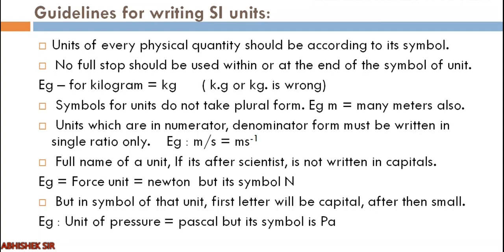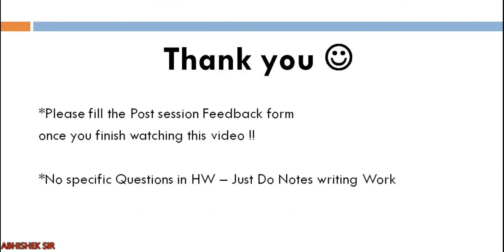For example, newton only had one letter, that is N, so the first letter was capital N. But the unit of pressure is pascal, so its symbol starts with capital P, and the A will be small. Clear? So only the first letter is capital in the symbol. If you are writing the name of the scientist's unit in full, only small letters. Clear? So these were the guidelines for writing SI units.